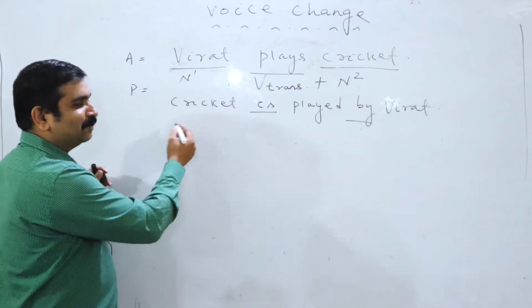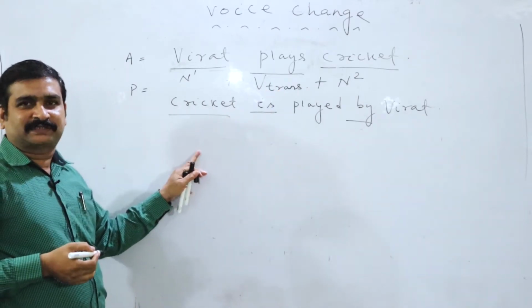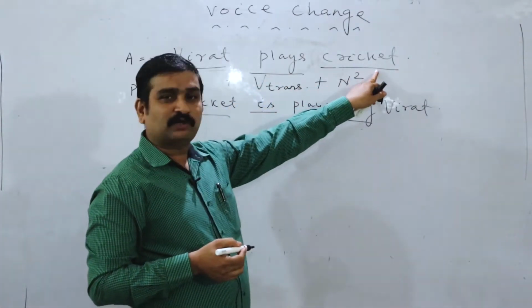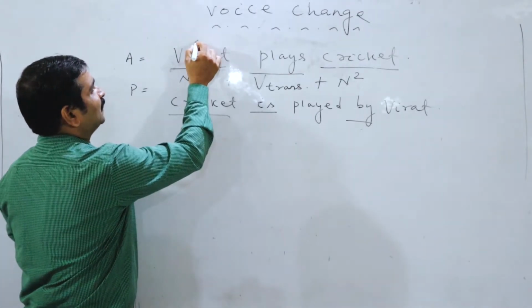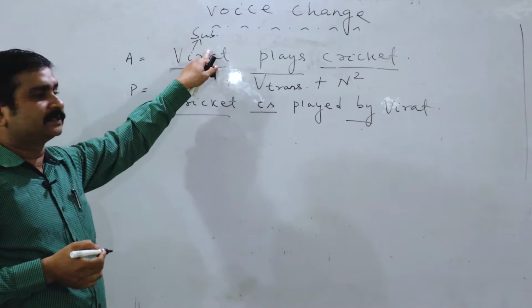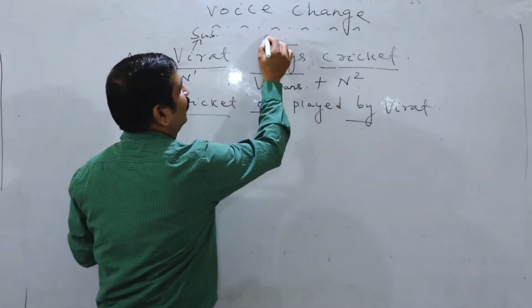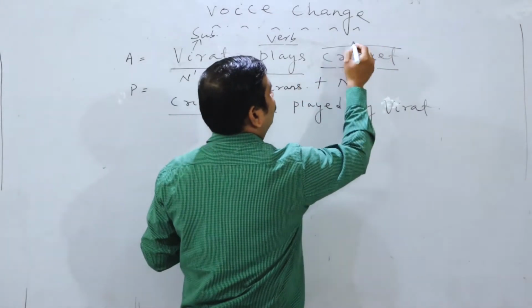Look at that. In passive voice, cricket is coming to the position of the subject. But in active voice, cricket is the object. Cricket is the object. And let me tell you another thing. Virat, that is the subject. All of you know Virat is the subject. And plays, what is that? This is the verb. And cricket, what is that?